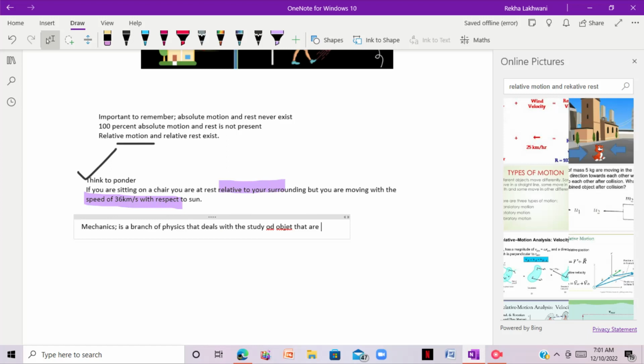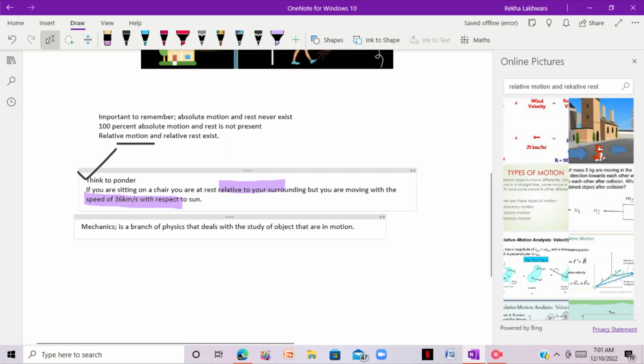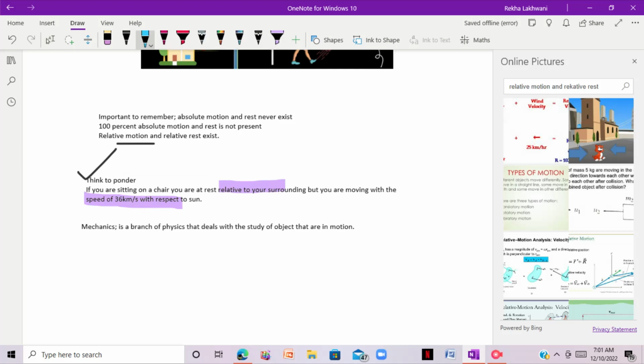Static means something which is in a state of rest. That is known as statics. What is dynamics? So dynamics means that something is moving. It's in motion, right?